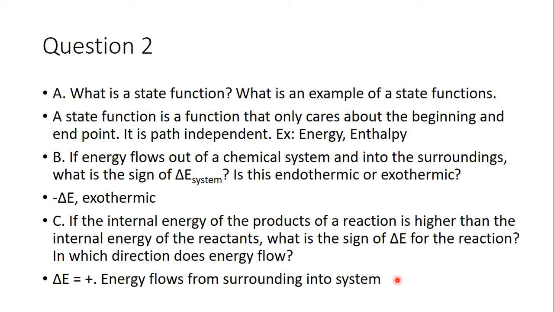So let's talk about energy in chemistry. If the internal energy of the products of a reaction is higher than the reactants, what's the sign of delta E? So delta E for chemistry is always products minus reactants. So if products have a higher value than reactants, delta E is positive. That means it's endothermic because energy needs to go from the surroundings into the system.